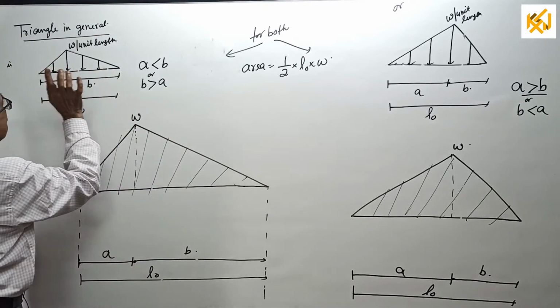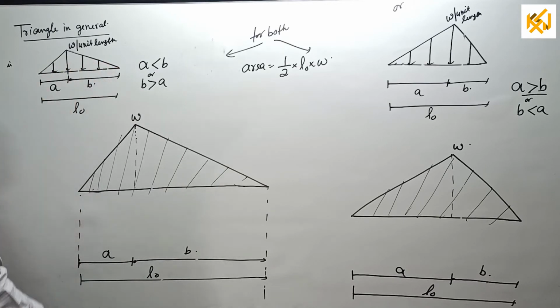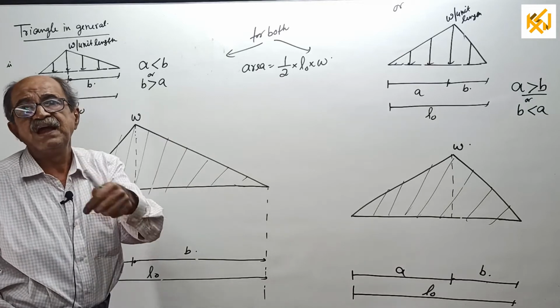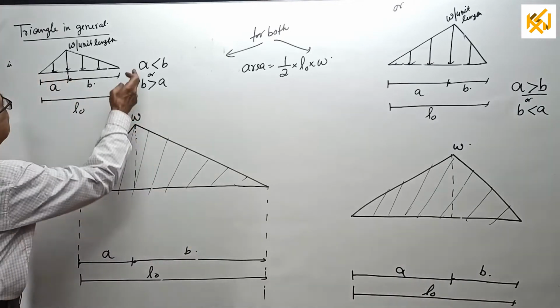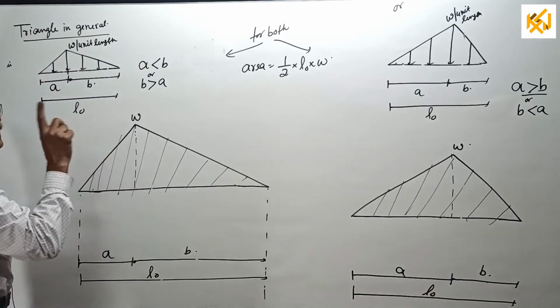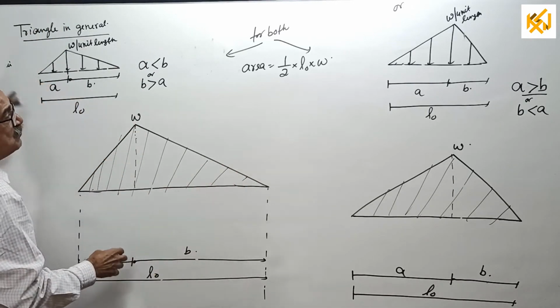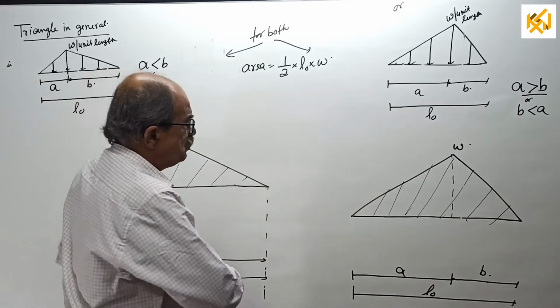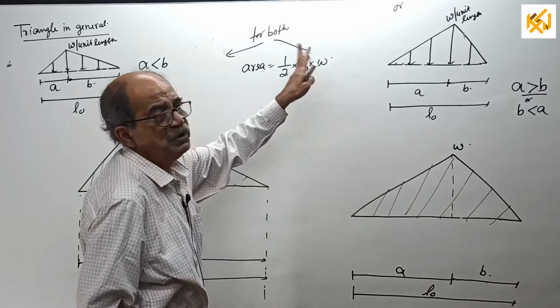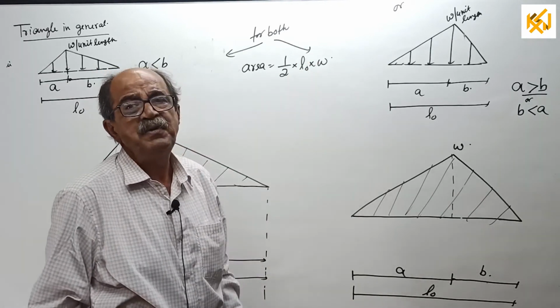Suppose you consider this load and this load separately, then you get two right angle triangles, like the previous case. But if you consider the entire load in a single step, then you get a full triangle. For both of them common, area is half into base into height W. This is very simple; if I talk further, I will be wasting my time.